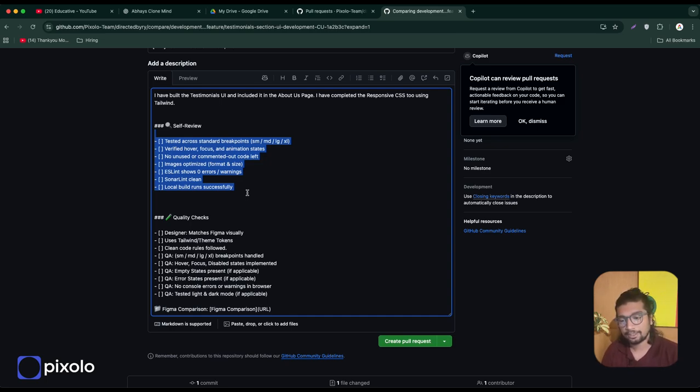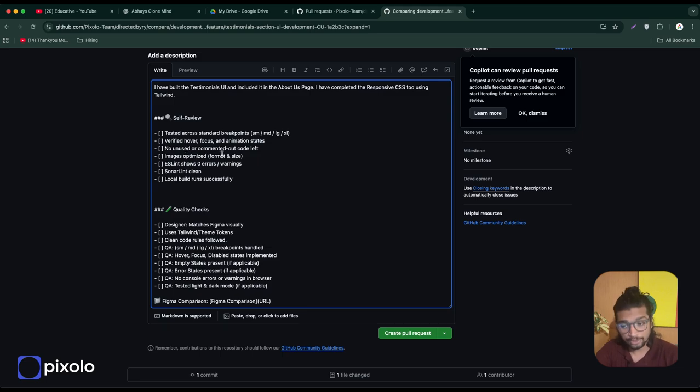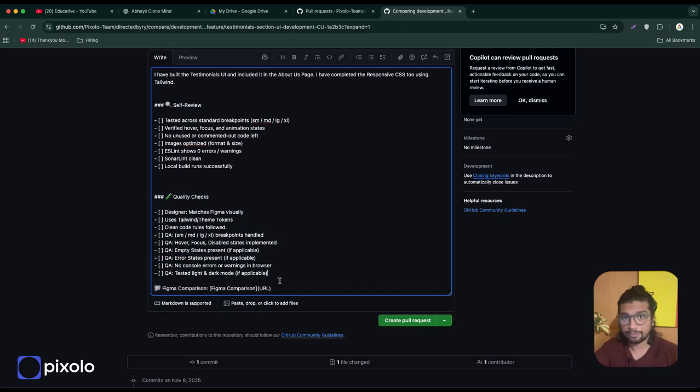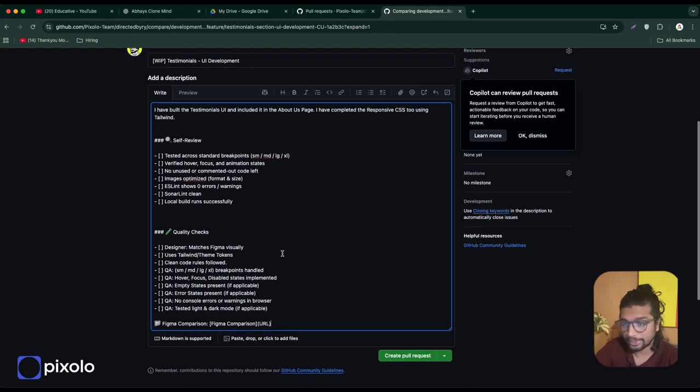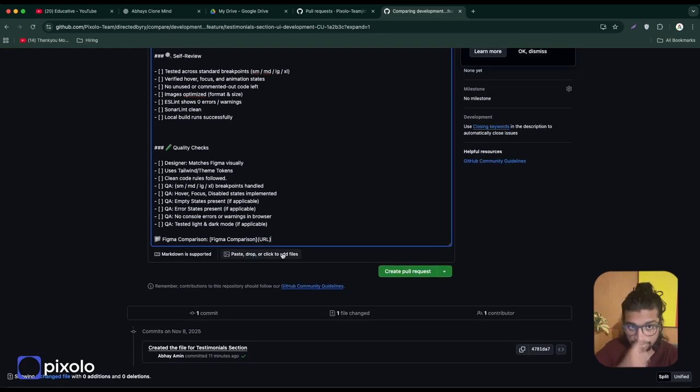So when I start the project, I first create all of this checklist that these are the things that I want to do for my PR to be ready. So things like tested across standard breakpoints, verify the hover is working, I don't have unused comments or code in my project, the images are optimized, things like that. And these are the quality checkpoints. These are the points that the tester is going to check for me. Okay. And if you're following the Figma UI testing process, this is where you can put the URL for it too.